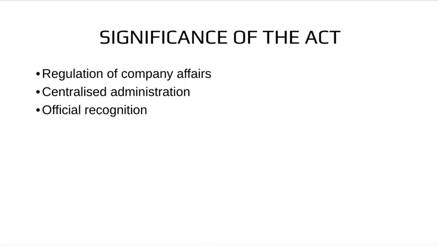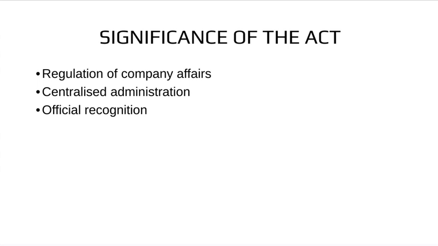Coming on to the significance. Regulation of company affairs. It was the first step by the British Parliament to regulate and control the affairs of the East India Company, as I have told, due to the company not paying the outstanding loan to the British government, which was annually charged in lieu of their monopoly to trade in the East.